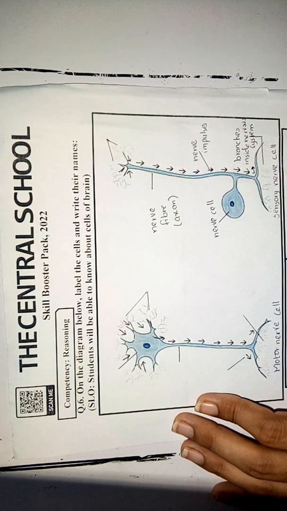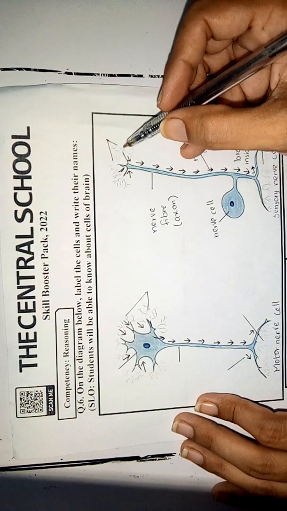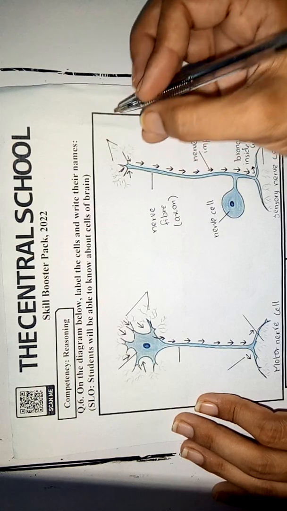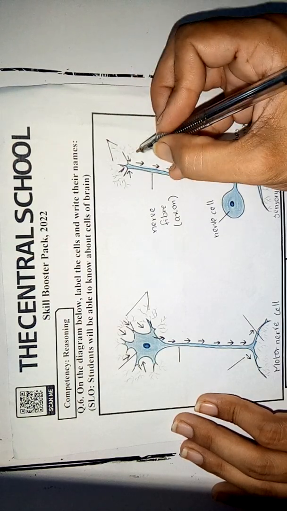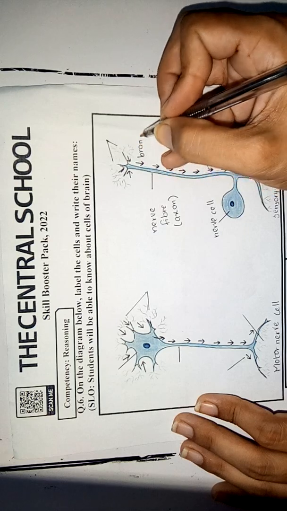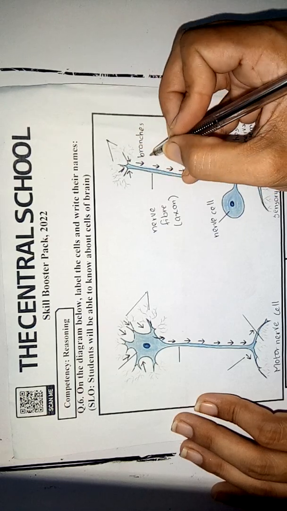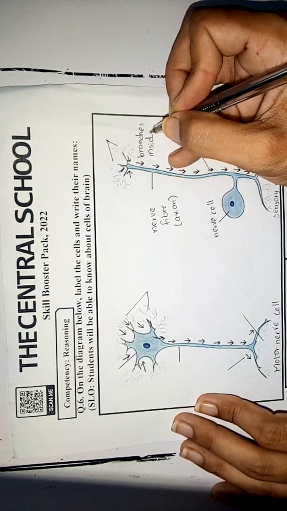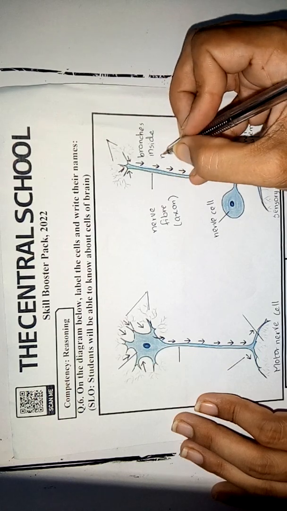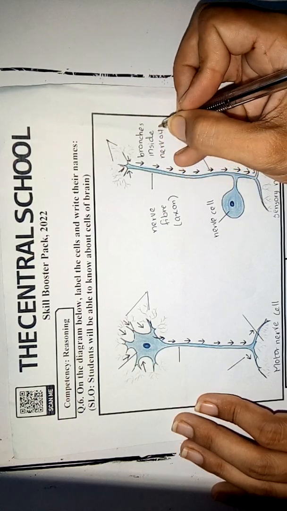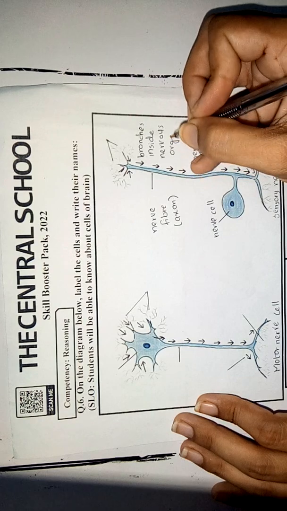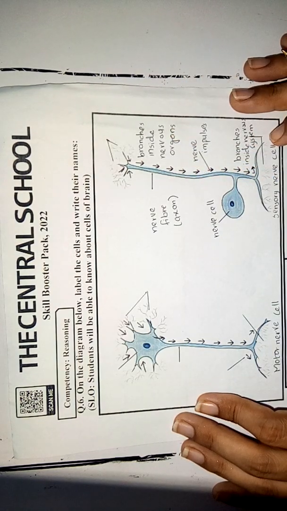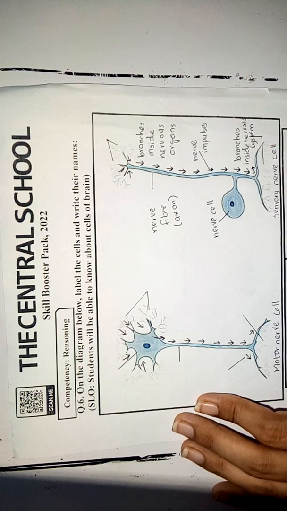Next we have the branches inside the nervous organs. So we write here branches inside nervous organs. So students, that is all about a sensory nerve cell.